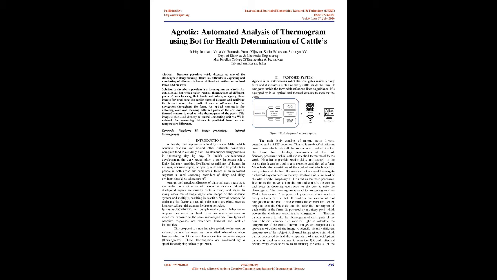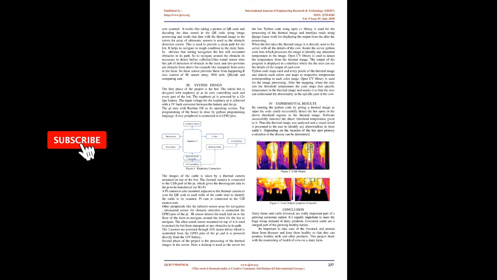Proposed system. Agrotiz is an autonomous robot that navigates inside a dairy farm and monitors each and every cattle inside the farm. It navigates inside the farm with reference lines as guidance. It is equipped with an optical and thermal camera to monitor the cows. The main body consists of motor drivers, batteries, and an RFID receiver. The chassis is made of an aluminium-based frame which holds all the components of the bot. It acts as the frame for holding the components of the bot: sensors, processor, wheels. All are attached to the metal framework.